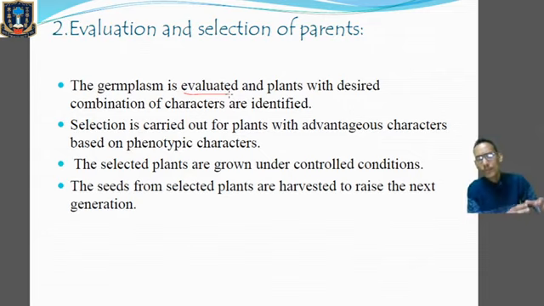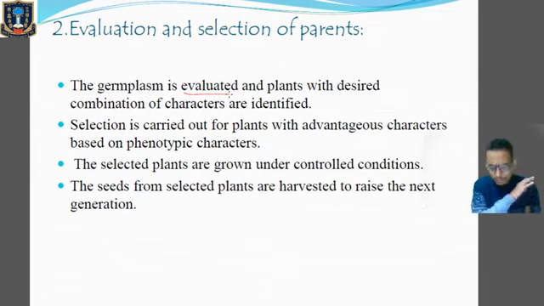Selection is carried out for plants with advantageous characters based on phenotypic characters. Now what can the advantageous characters be? In plants, it can be higher production, better quality, disease resistance, and the ability to adapt to different climatic conditions. These can be the desirable characters which we choose from the germplasm.